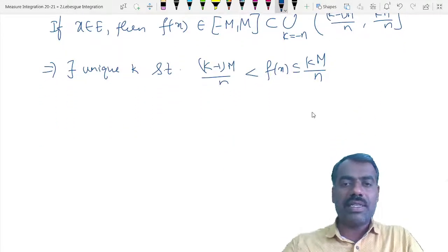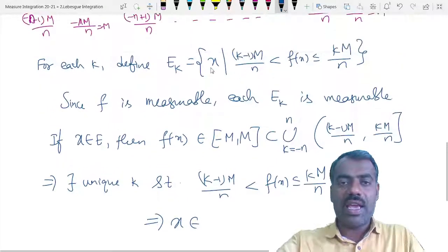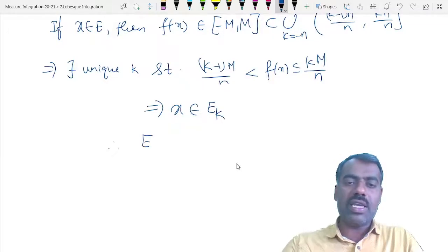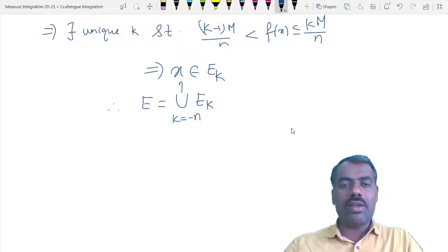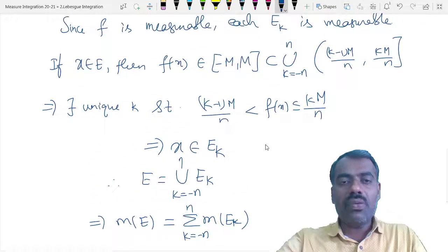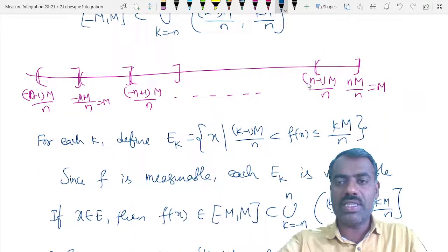By the definition of E_k, x belongs to that particular E_k. That shows E is the union of the E_k's, and it is a disjoint union. So in particular, the measure of E is the summation of the measures of E_k, because it is a disjoint union.